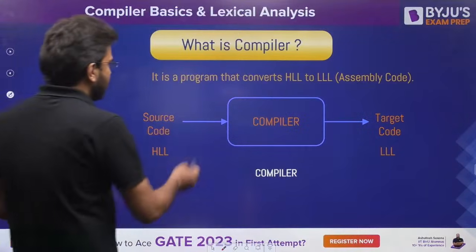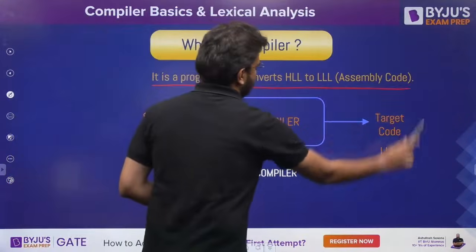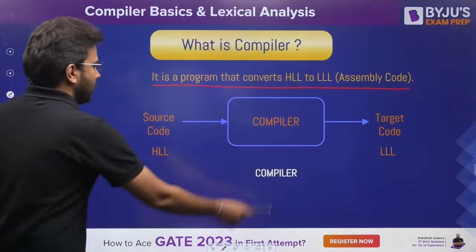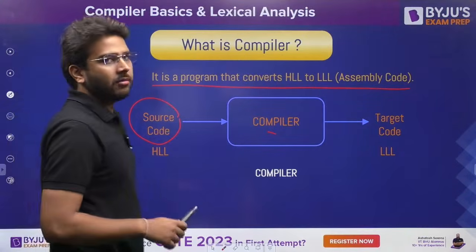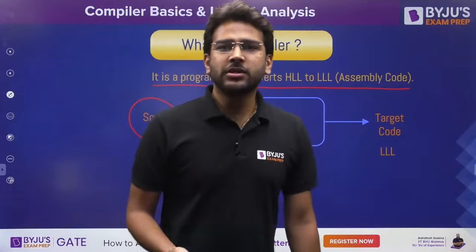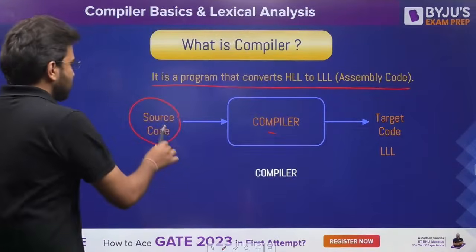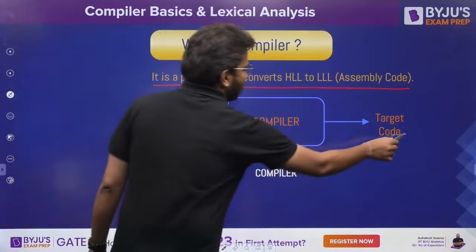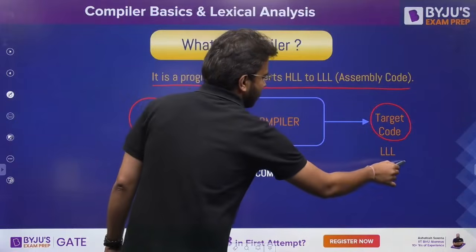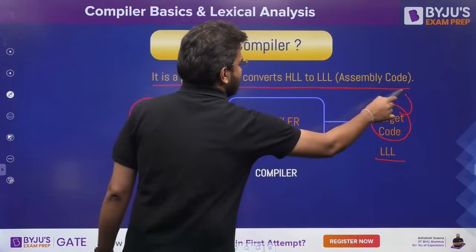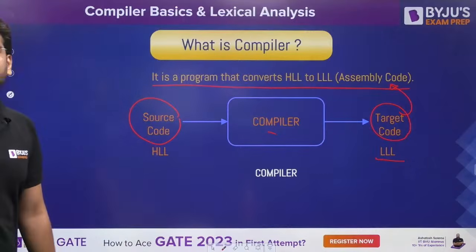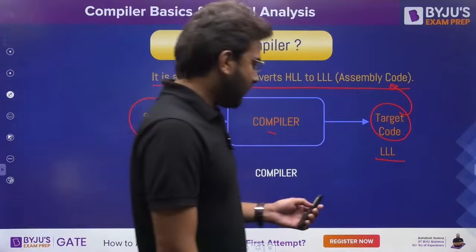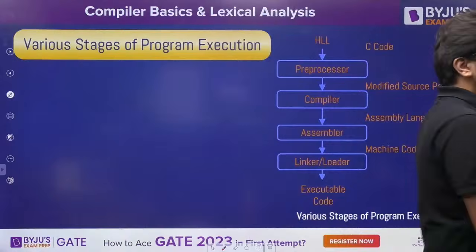So as you can see here, it is a program. This is going to be the definition of it. Here we have this compiler. Source code is here. Source code can be anything, maybe in C language, maybe in C++, any programming language. We are going to compile that and we will get the target code, which is our low-level code, or you can say it is going to convert the source code into assembly code. Is it clear so far? If you have any doubt, you can ask your doubts.